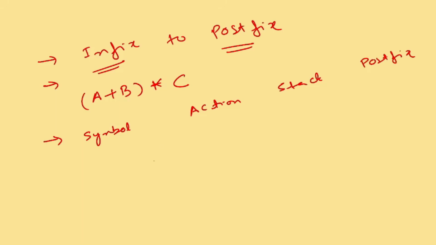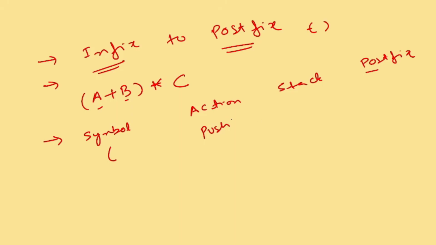Very easy. So what is the first symbol? If it is an opening bracket, we have to push it to the stack. This is the first step. If the symbol is any operator or anything else, you have to push it. And if it is an operand, A, B or C, you have to add it to the postfix. You have to remember this. Next, whenever you get an opening and closing bracket, then you have to pop till the opening. We will see it one by one.